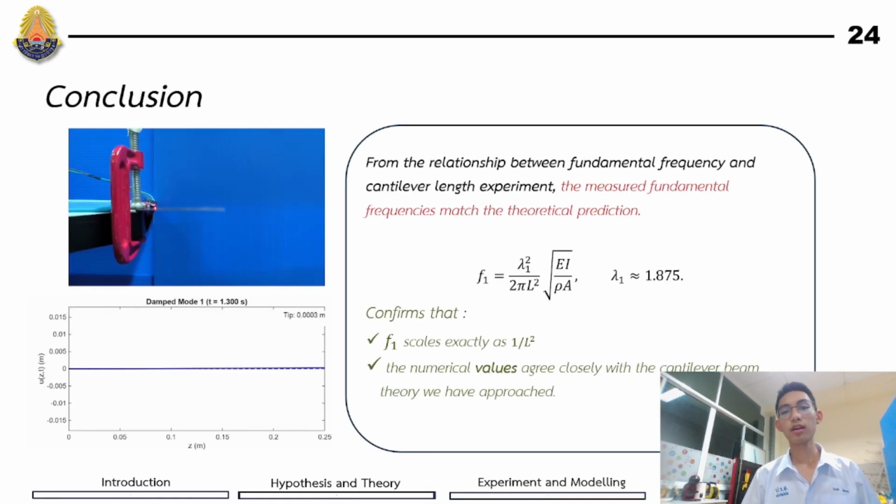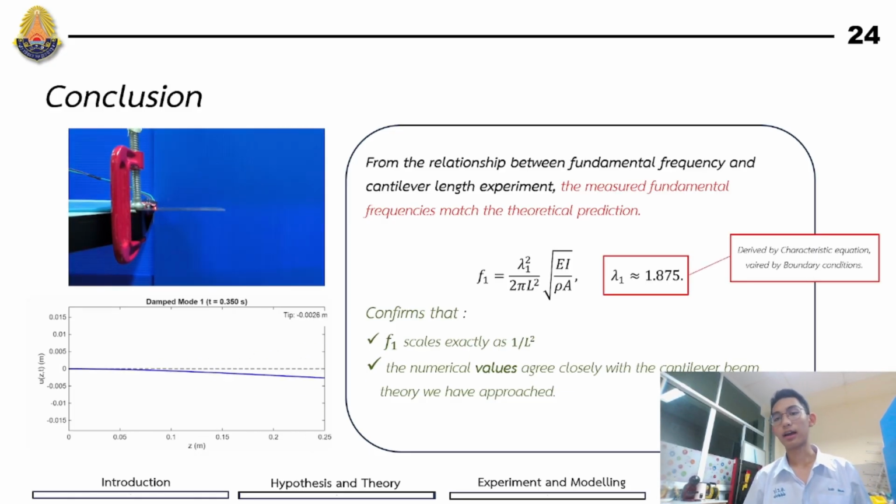For the conclusion, from the relationship between the fundamental frequency and the cantilever length, it's confirmed that the fundamental frequency scales as the inverse of the cantilever length squared, and the numerical values agree closely with the cantilever beam theory we have approached. The lambda constant is derived from the characteristic equation determined by the boundary conditions.